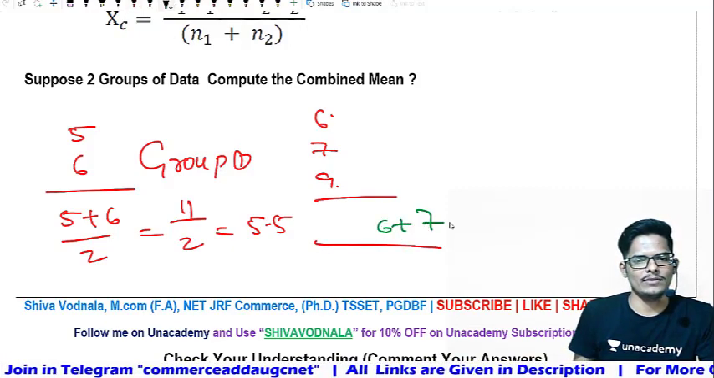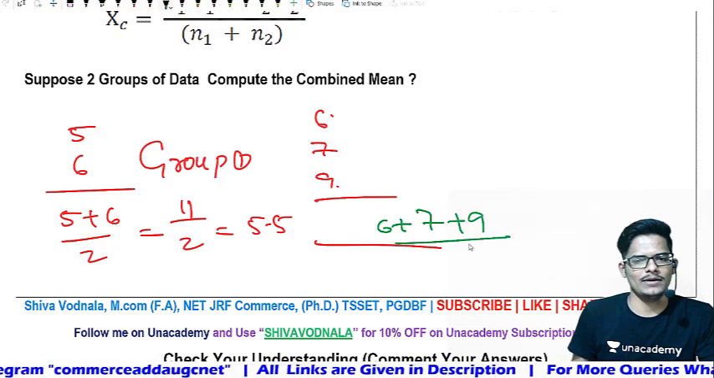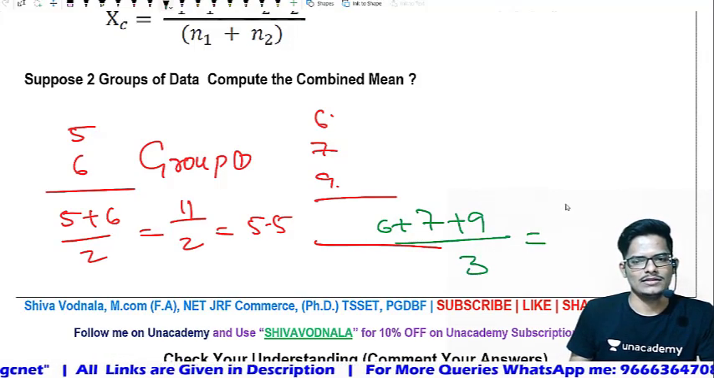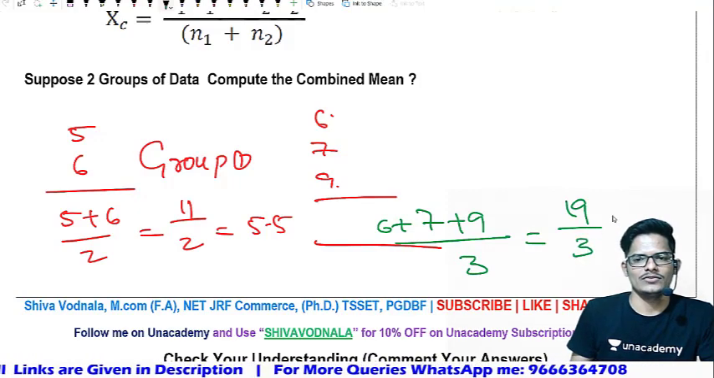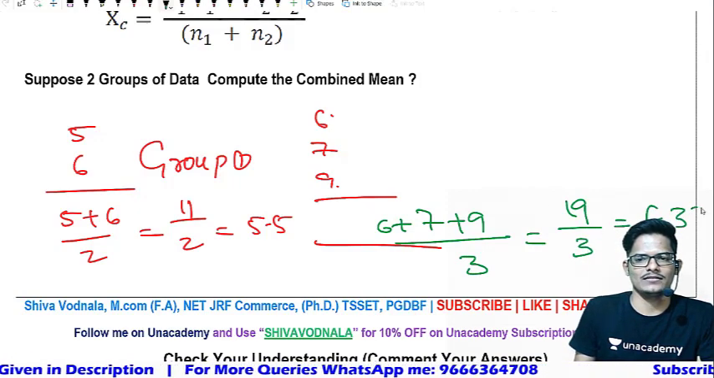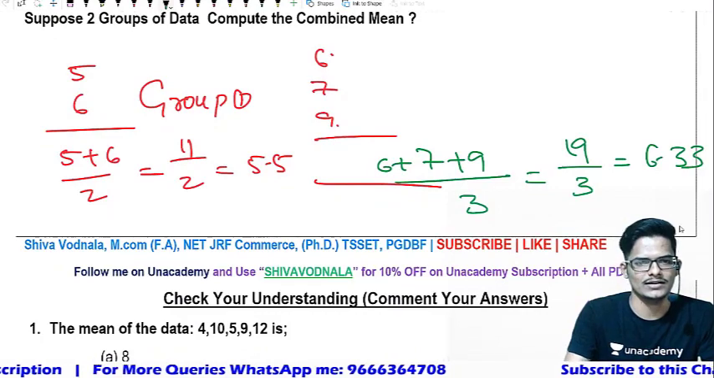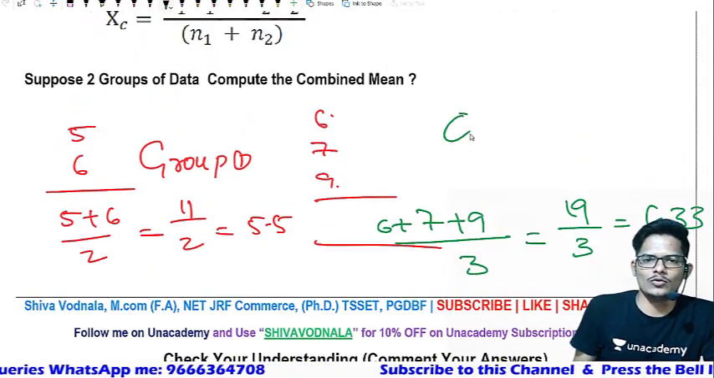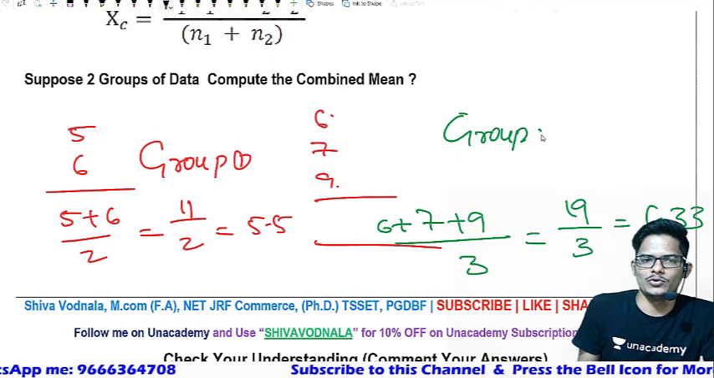6 plus 7 plus 9 divided by how many observations? 3 observations. That is 19 divided by 3, which is equal to 6 point something. You will get 6.33 something. Now if you look carefully, these are group 2 and group 1.